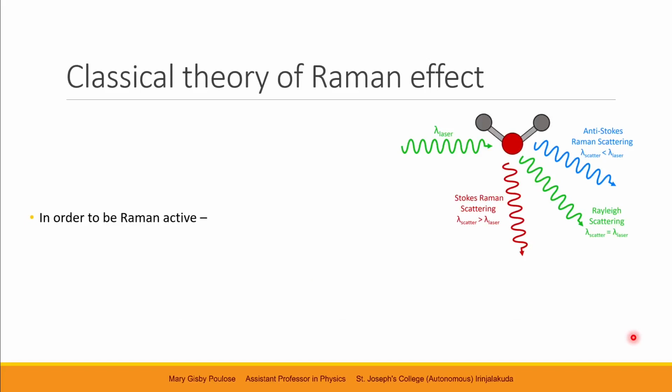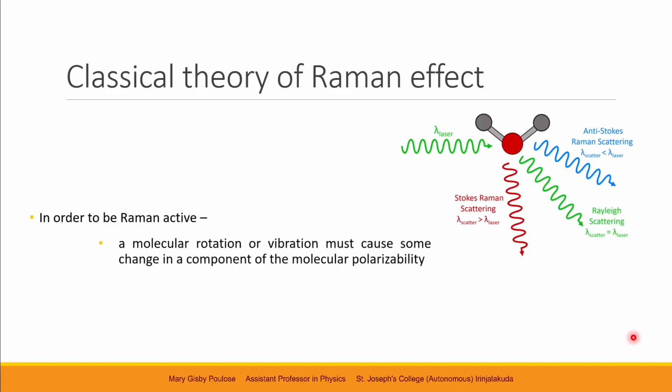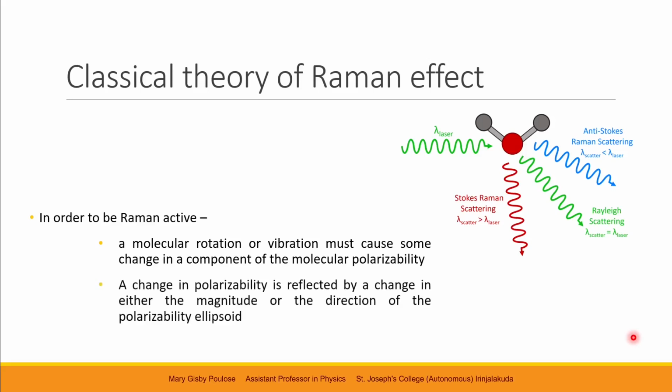Hence, in order to be Raman active, a molecular rotation or vibration must cause some change in a component of the molecular polarizability. That is, when light is incident, the molecule should have an additional rotation or vibration that also creates a change in the polarizability of that molecule. Also, the change in polarizability is seen as a change in either the magnitude or the direction of the polarizability ellipsoid.